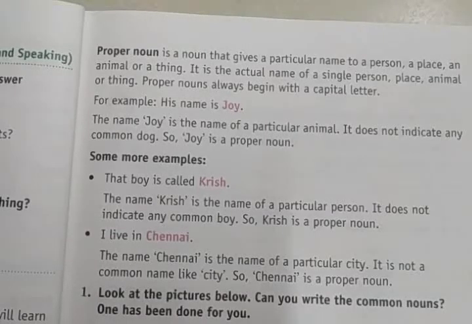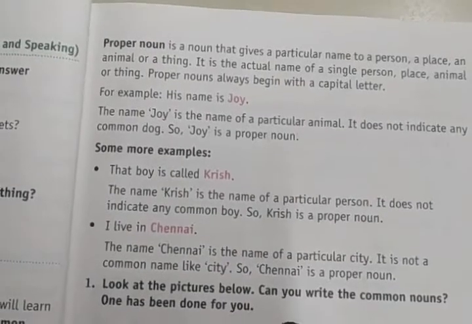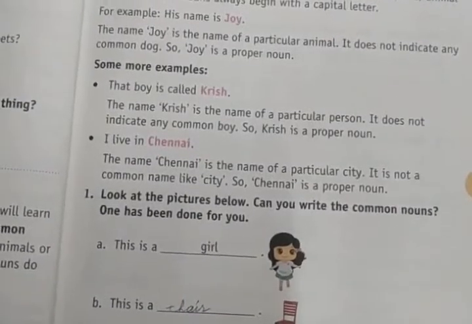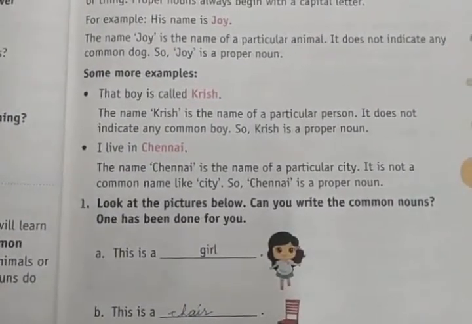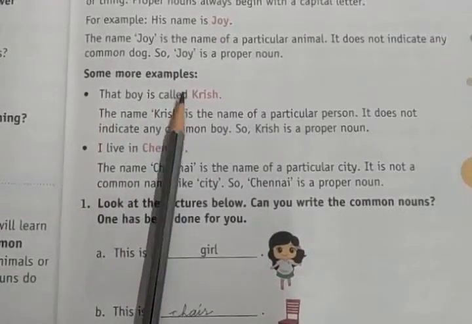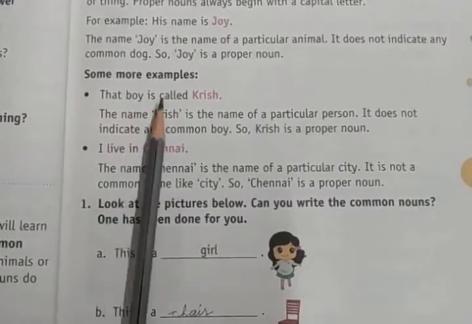Some more examples on common nouns and proper nouns. Okay?